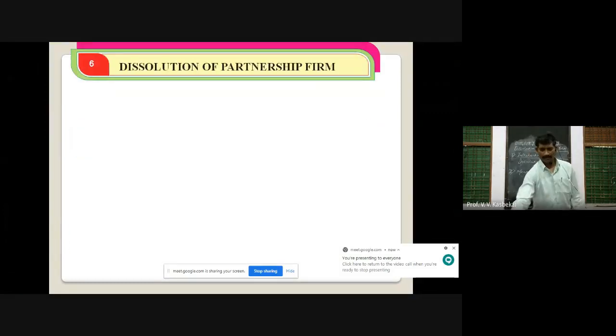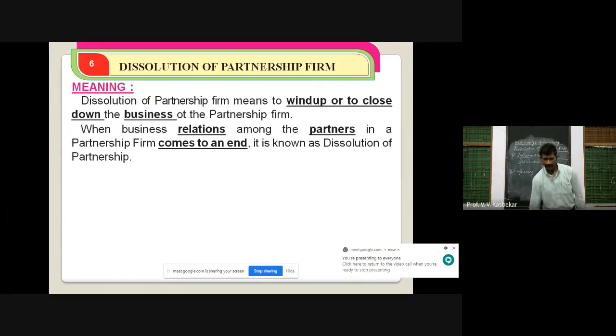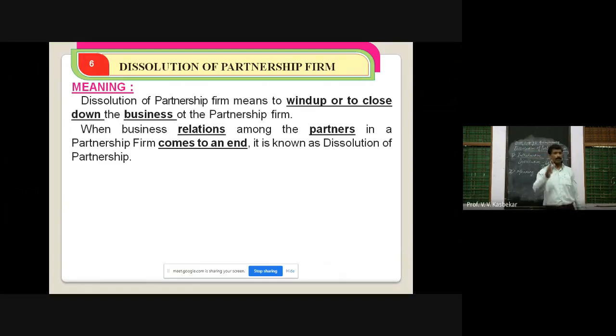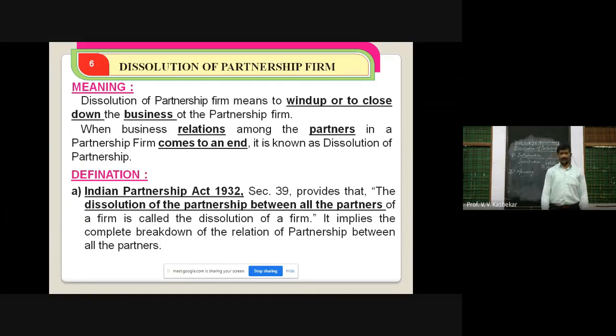Dissolution of partnership firm. Meaning of dissolution of partnership firm: it means to wind up or to close down the business of the partnership. It also means the relations among the partners in a partnership firm come to an end. Now, for that purpose, let us see some definitions as per the Indian Partnership Act 1932. Dissolution of the partnership between all the partners is called dissolution of the firm.